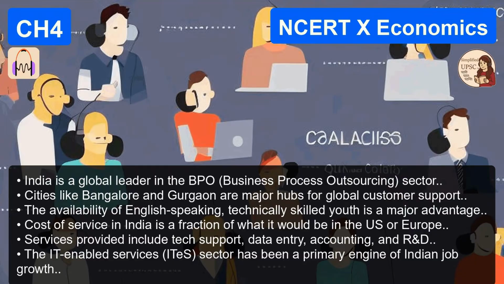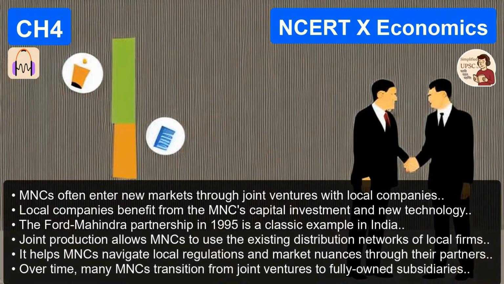Placing orders. Yes. This is distinct from the first two. In joint production and acquisition, the MNC owns the factory. In this method, they don't own anything. This is typical in the garment, footwear, and sports equipment industries. So how does it work then? The MNC, think of a giant brand like Nike or Zara, develops a design. Then they place orders with small producers all over the world. They say, I need 10,000 jeans stitched exactly like this, delivered by this date.